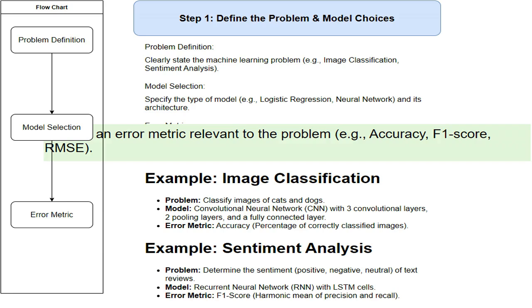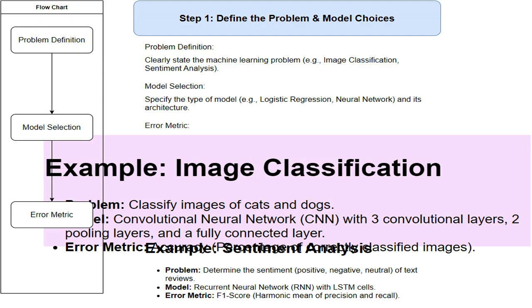In image classification, the goal is to categorize images. The example illustrates a scenario where the machine learning problem is to classify images into two categories: cats and dogs. Sentiment analysis involves determining the emotional tone of a piece of text. In this example, the model needs to classify text reviews as positive, negative, or neutral, reflecting the sentiment expressed in the text.